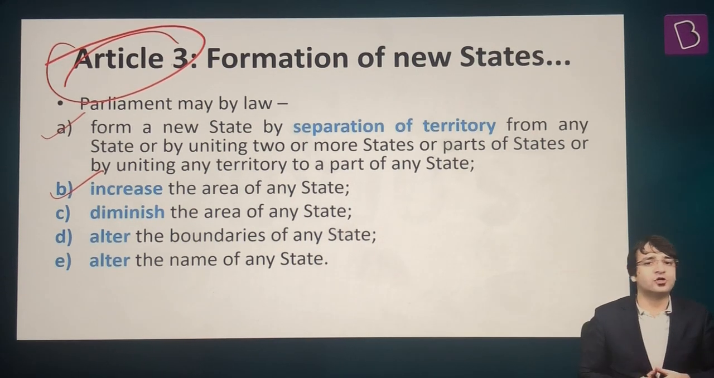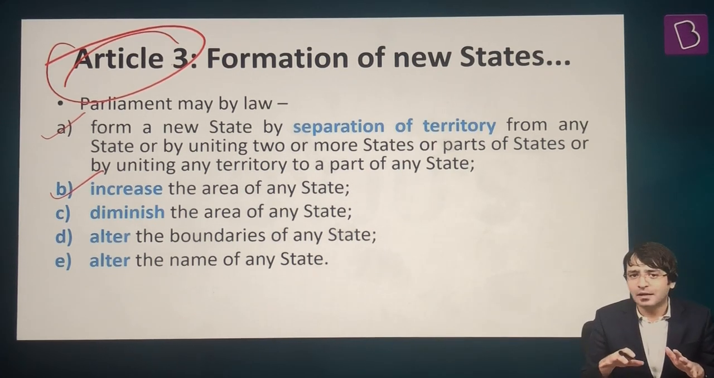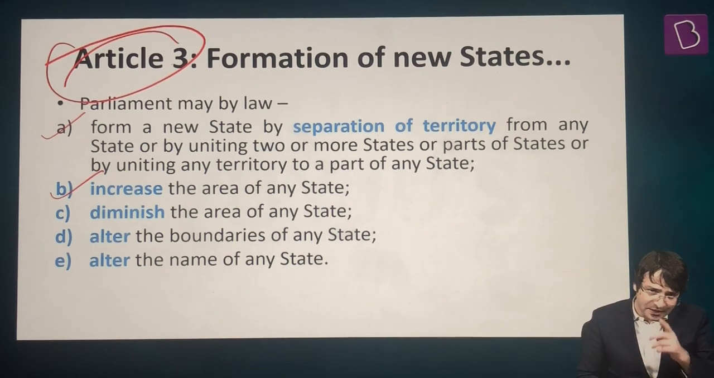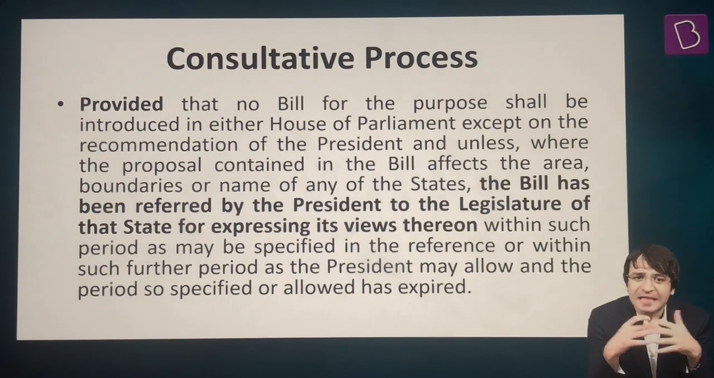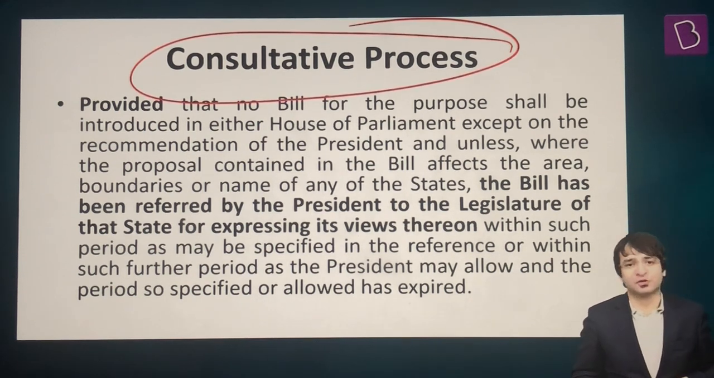And one such feature is Article 3 of the Constitution of India. But how can Parliament do all of this? Parliament has to follow a procedure. And what is that procedure? Let's look at that procedure. That procedure is something that we call a consultative process. What is a consultative process?